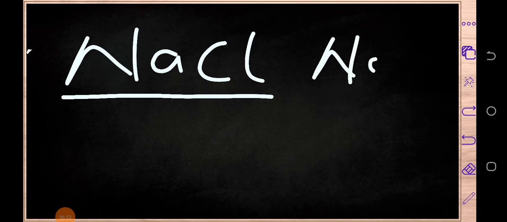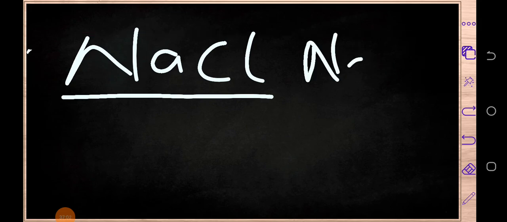The other example, you're going to look at sodium chloride. In sodium chloride, how many elements, or how many atoms of elements, do we have? We've got sodium and chlorine. I'm sure you're able to see. Let me just write it well.